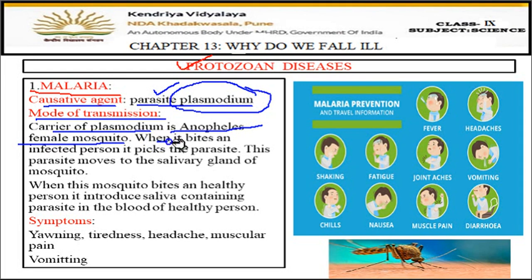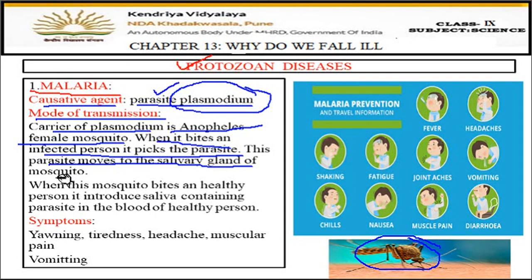The germ which was present in the infected person comes in the saliva or mouth of the mosquito. Now this parasite moves to the salivary gland of the mosquito.